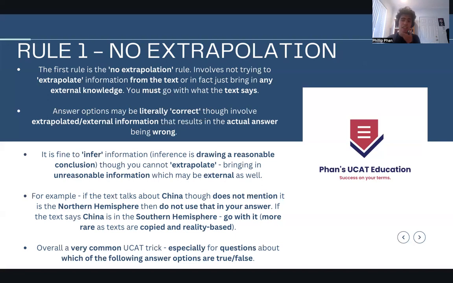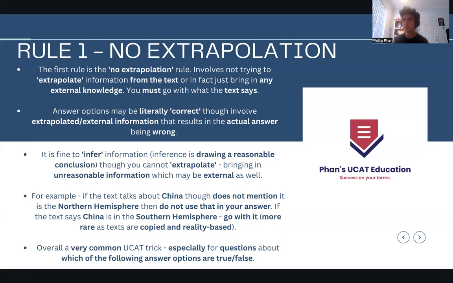And actually, if the text says that China is in the Southern Hemisphere, and you're given a question saying which of the following statements is true, then you should go with that, because you have to use only the information the text tells you. You may know externally that the idea of China being in the Southern Hemisphere is wrong, but the text said it was in the Southern Hemisphere. So you need to go with that.